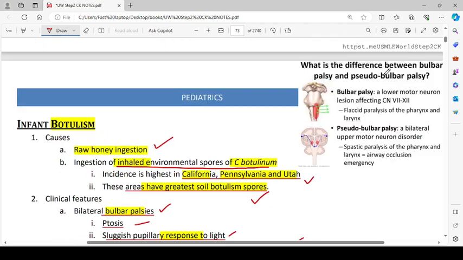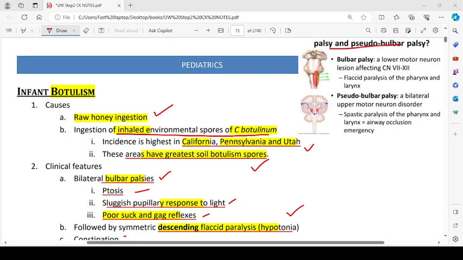What is the difference between bulbar palsy and pseudobulbar palsy? Bulbar palsy is a lower motor neuron lesion affecting CN7 to CN12. Flaccid paralysis of the pharynx and larynx can be seen. Pseudobulbar palsy is a bilateral upper motor neuron disorder, with spastic paralysis of the pharynx and larynx. Airway clearance is an emergency.